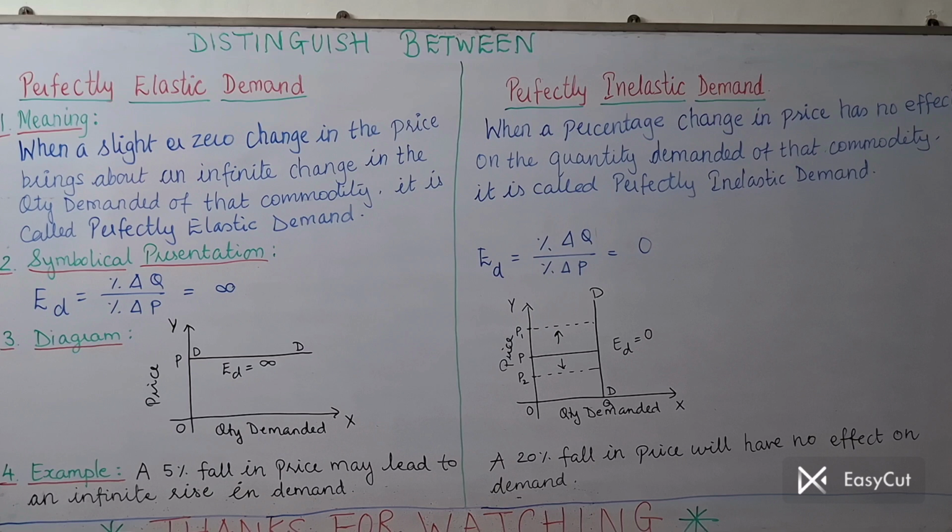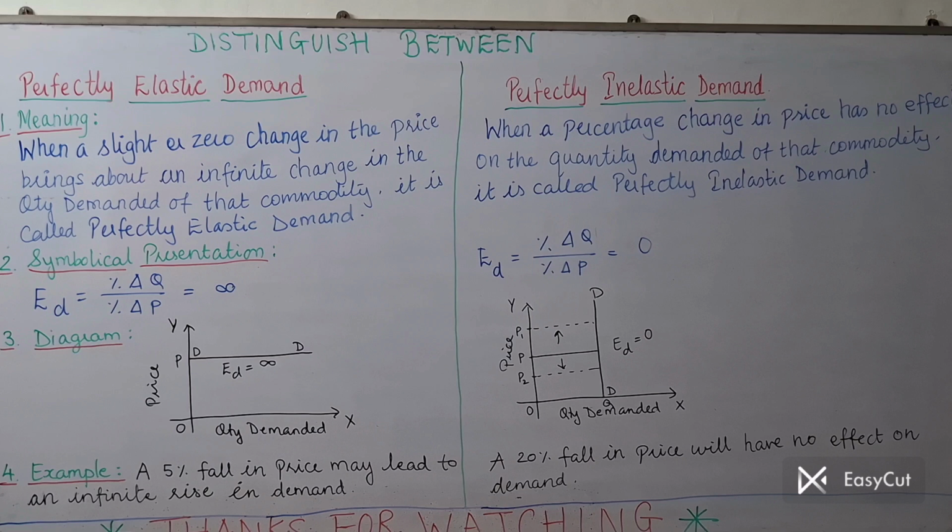Now second point of distinction, symbolical expression or symbolical presentation. ED, elasticity of demand, equal to percentage delta Q upon percentage delta P, where delta means change, and P is price, which is equal to infinity because there is infinite change in demand. Moving to that side, inelastic demand: ED, elasticity of demand, equal to percentage delta Q upon percentage delta P, equal to 0 because there is no change in demand.